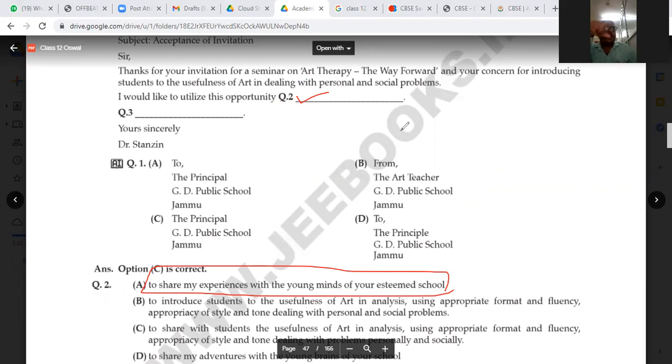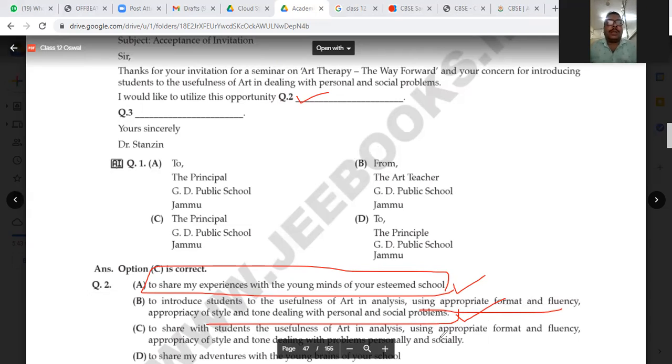So I would like to utilize this opportunity to share my experience with the young minds of your esteemed school. Option B: to introduce the students to the usefulness of art in analysis, using appropriate format, fluency, appropriate style and tone, dealing with personal problems. We can also take B. We can take A, we can take B.